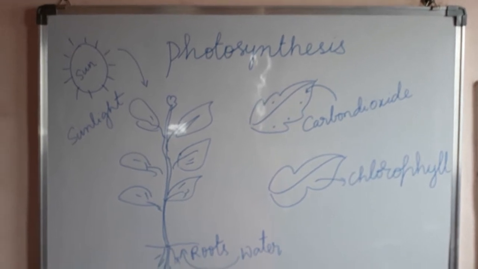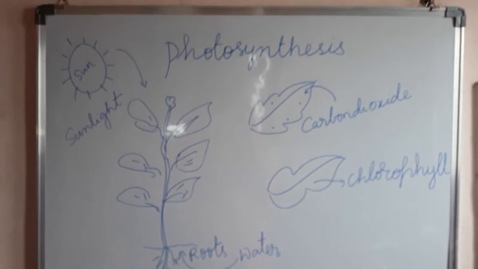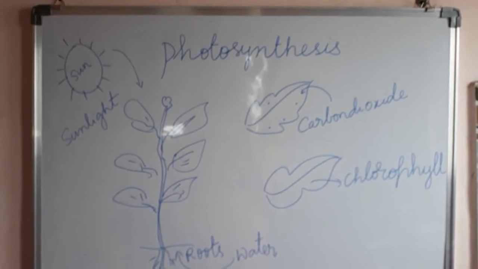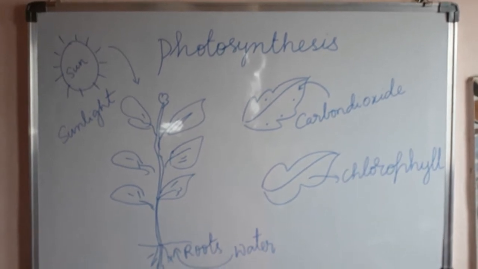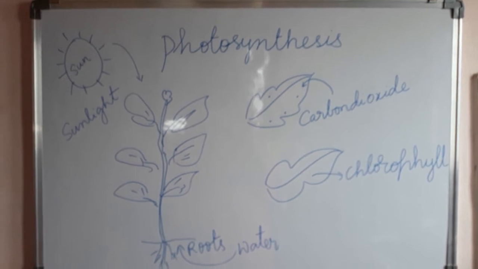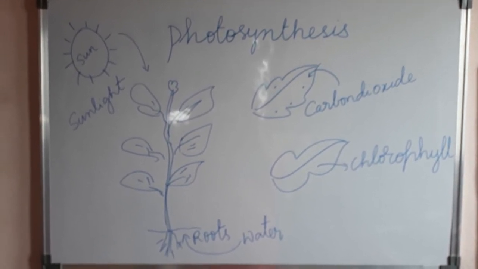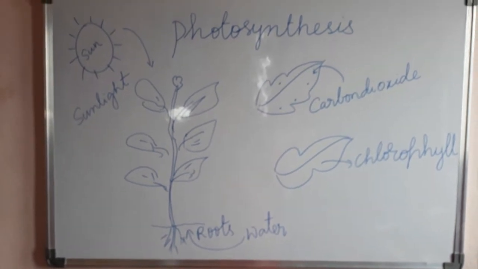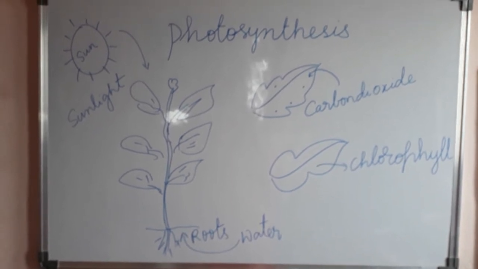Photosynthesis. The name itself is giving you some meaning about photosynthesis. Photo means light and synthesis means preparing or making. Simply we can say making. So the plants use the light and prepare something. So what the plants are using and what the plants are preparing, now let us learn. See, there is a small plant on the board. The small plant has some leaves, roots, stem, flower, right?